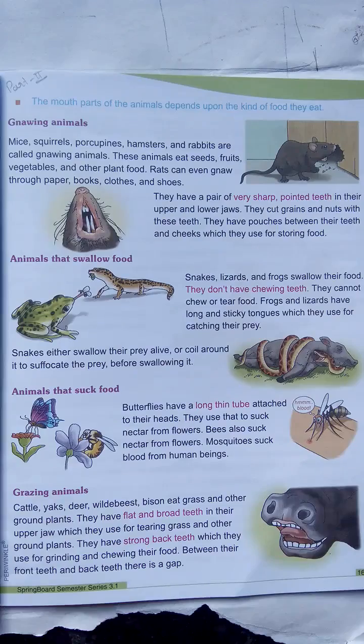Bees also suck nectar from flowers. Mosquitoes suck blood from human beings. Butterflies and bees suck nectar from flowers. Mosquitoes suck blood. Okay, then next,